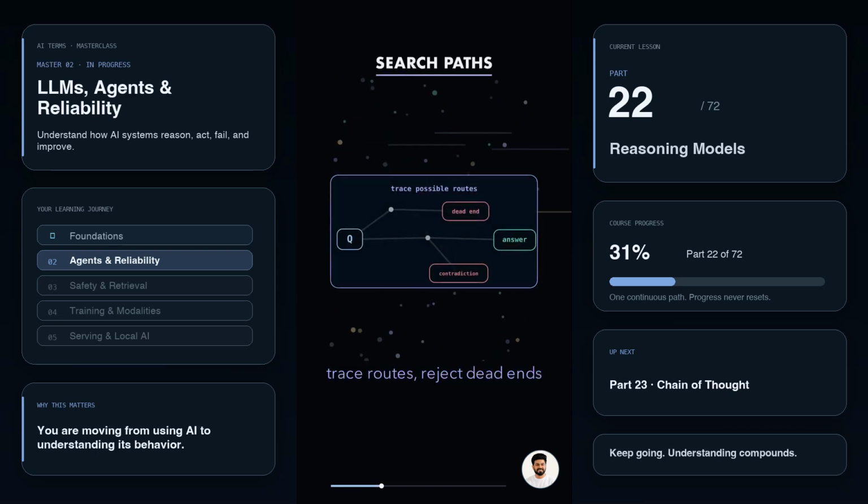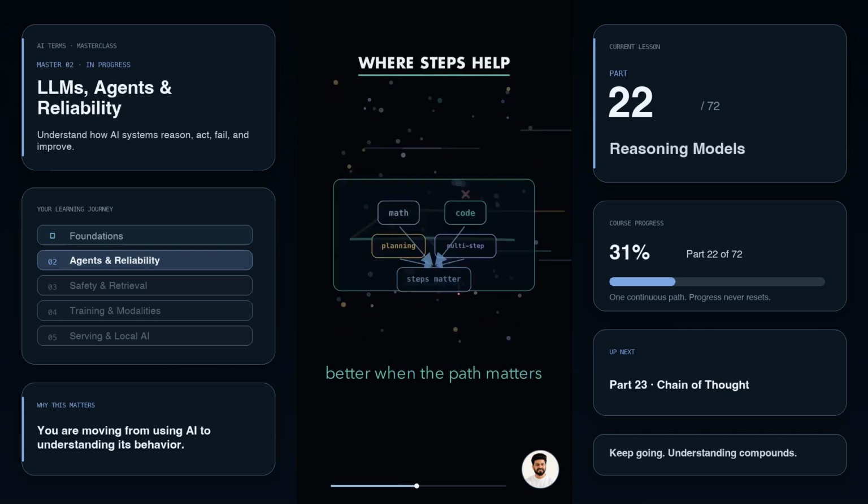Think of it like solving a maze. A normal model may choose the most likely next turn. A reasoning model traces a few routes first. Dead end, backup, contradiction, try another path. Only then does it give the final answer. That is why reasoning models are better at math, code, planning, and multi-step instructions.